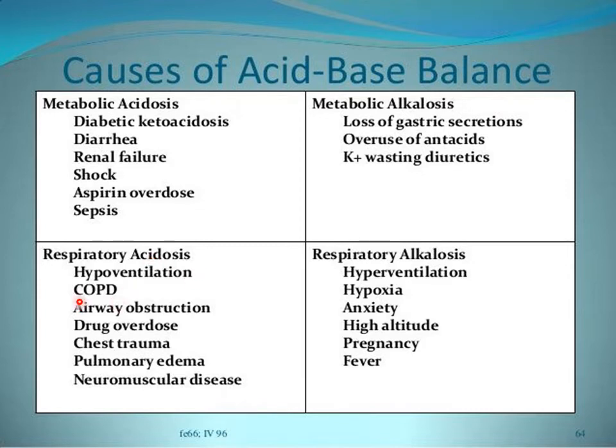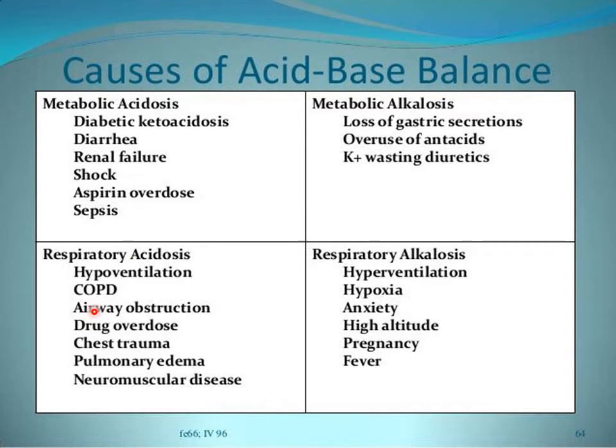So in different pathologies of the lungs such as COPD, chronic obstructive pulmonary disease, carbon dioxide will not be exhaled out of the lungs, leading to respiratory acidosis. There will be obstruction to exhalation in COPD, resulting in carbon dioxide retention inside the body and respiratory acidosis.